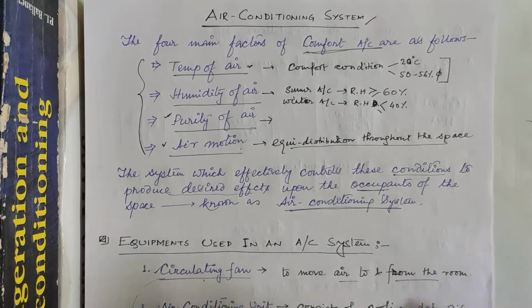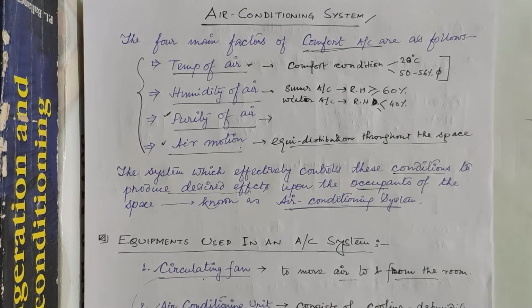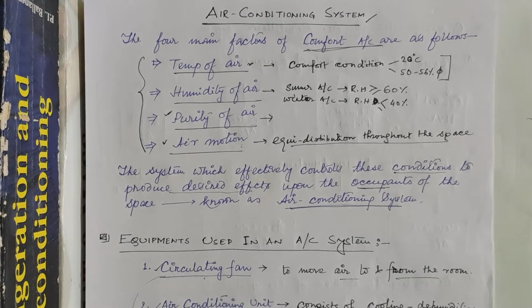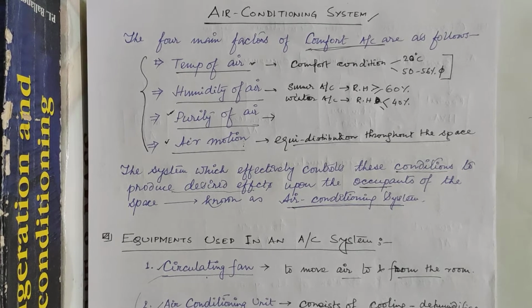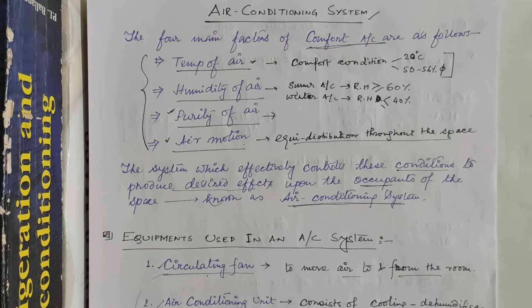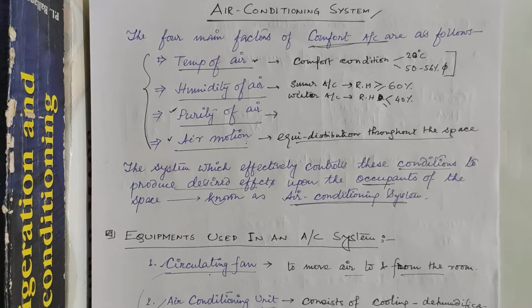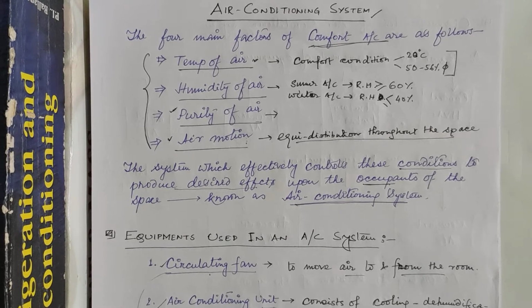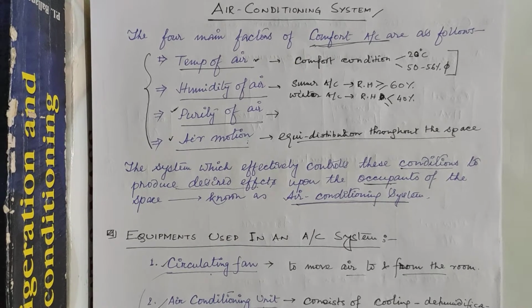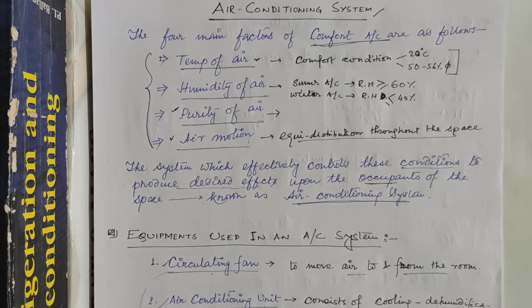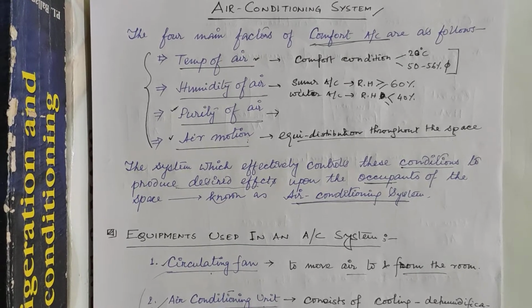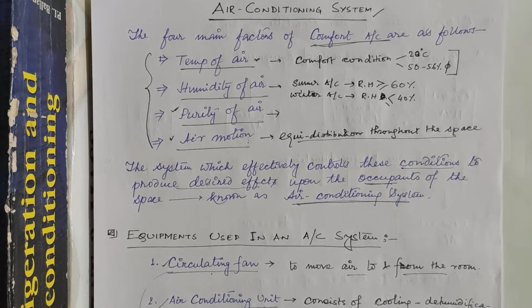As part of the subject air conditioning and ventilation, we have started our discussions on that part, and till now we have completed the introductory part of air conditioning, different properties of moist air, various psychrometric processes, and how you can plot those psychrometric processes in the psychrometric chart. We have also discussed the perfect air conditioning system.